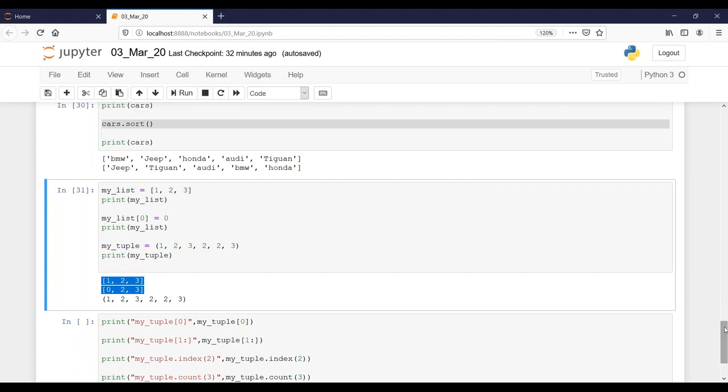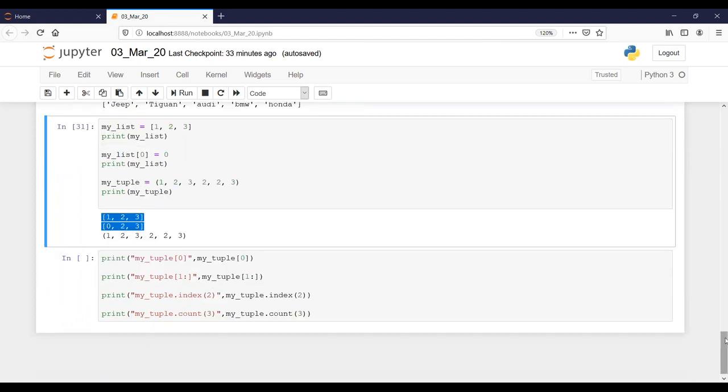Then okay, now let's go into tuples. So let me show this PPT.